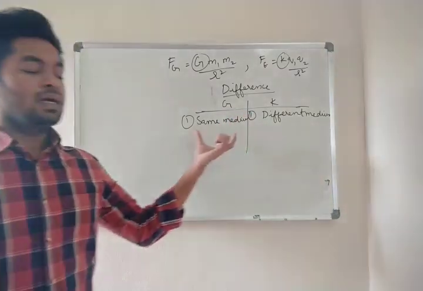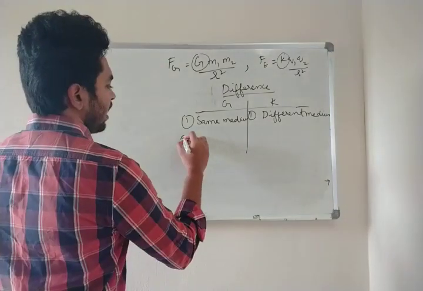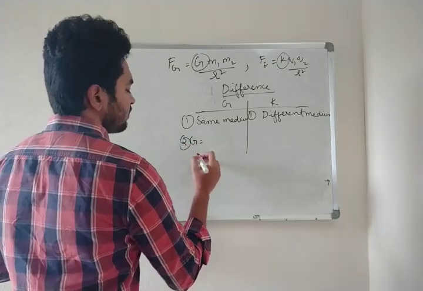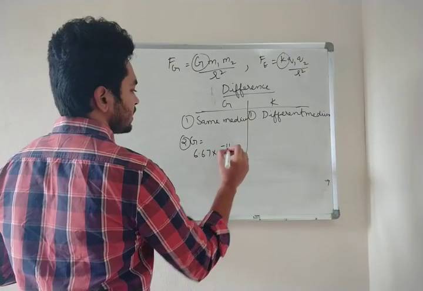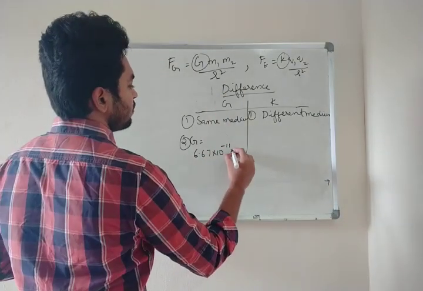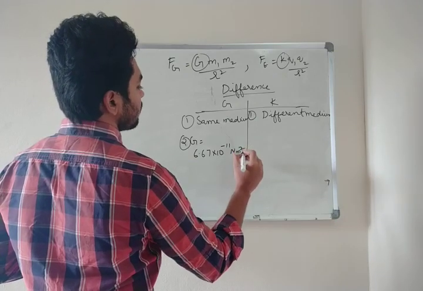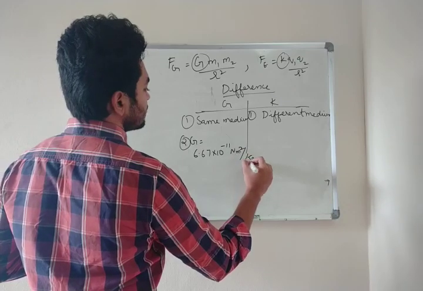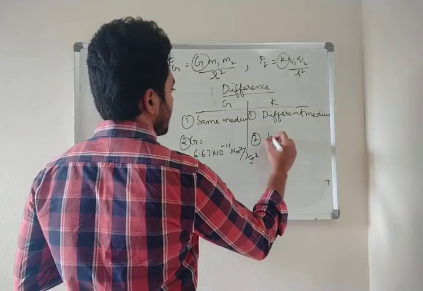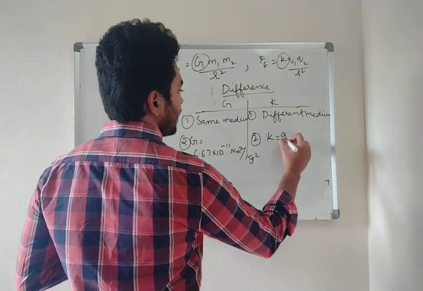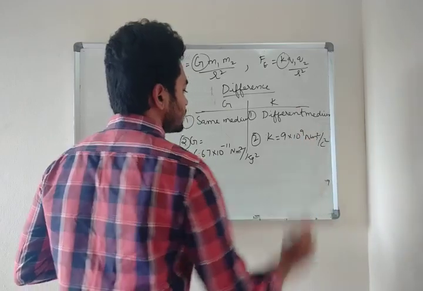Different medium and same medium. And next, the value of G. What is the value of G in your 11th class? 6.67 into 10 to the power minus 11. What are the units? Newton meter square by kg square, right? Now what is the unit here? K is equal to 9 into 10 power 9 Newton meter square by Coulomb square.